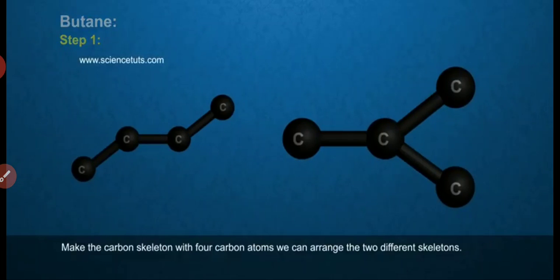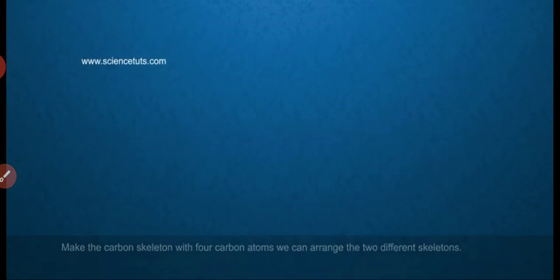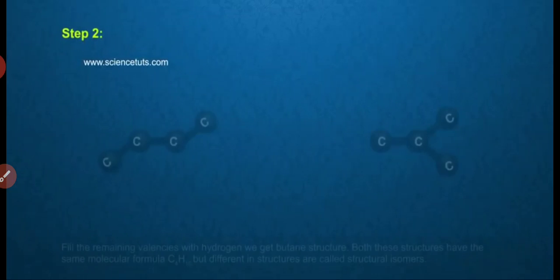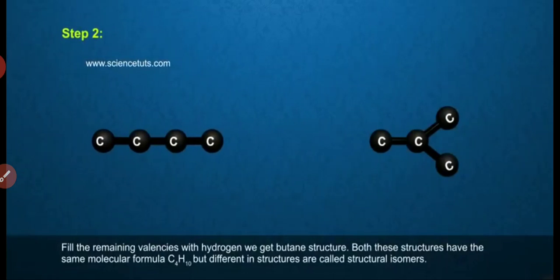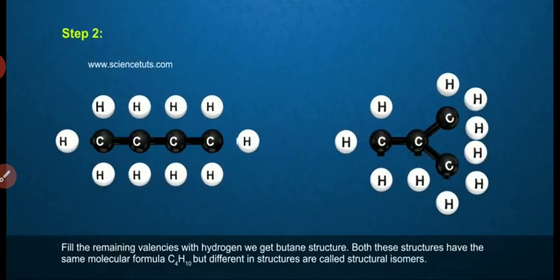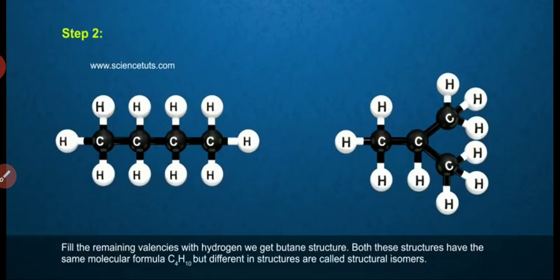We can arrange 2 different skeletons. Step 2: fill the remaining valencies with hydrogen. Both these structures have the same molecular formula C4H10 but differ in structure, and are called structural isomers.